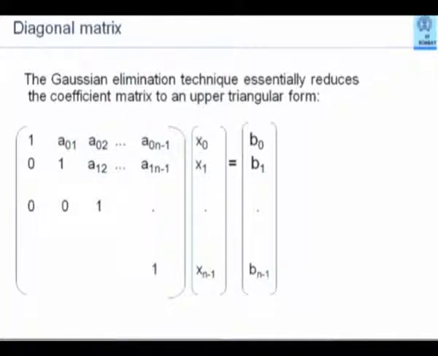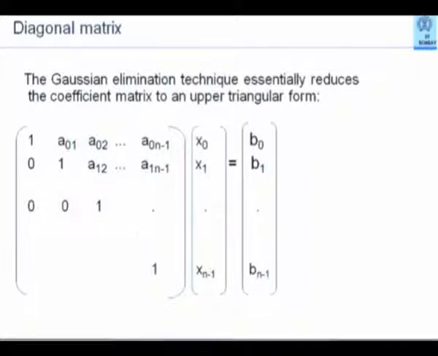If I get such a matrix, I hope you can easily write a program to calculate xn minus 1, then xn minus 2, etc. xn minus 1 is simply bn minus 1. Substitute that here, you will get xn minus 2, and so on. In a nutshell then, the Gauss elimination process is very simple.